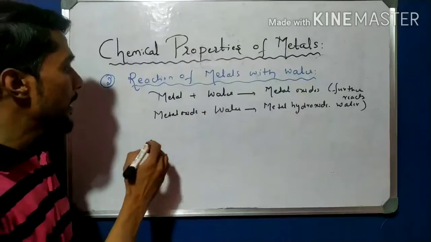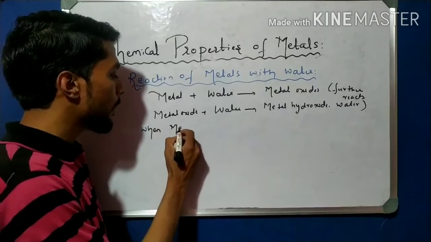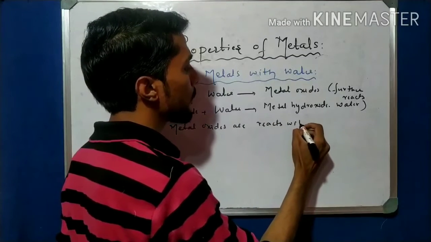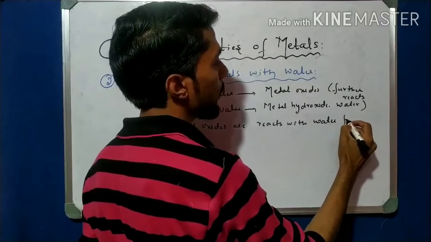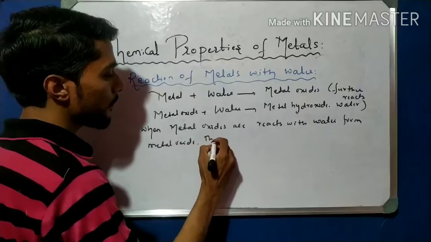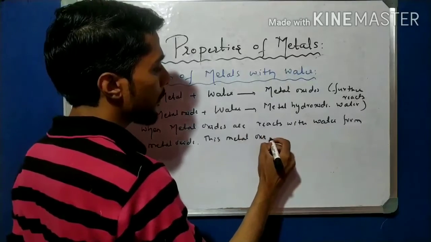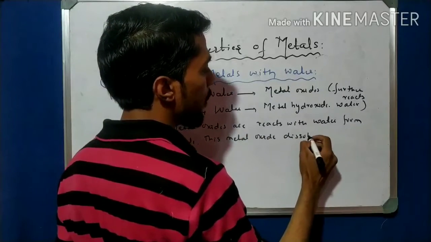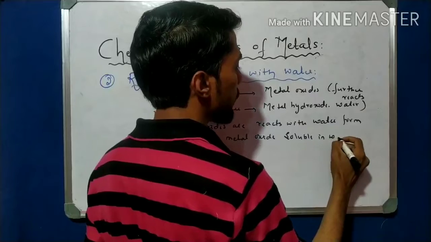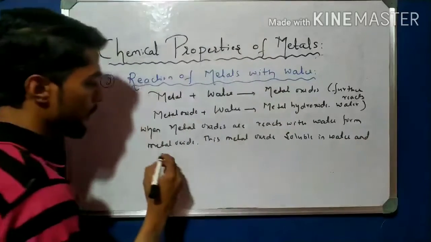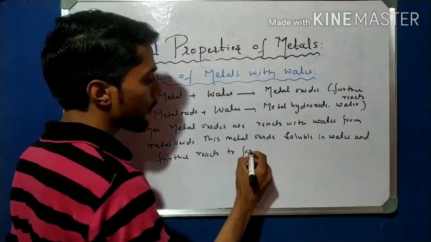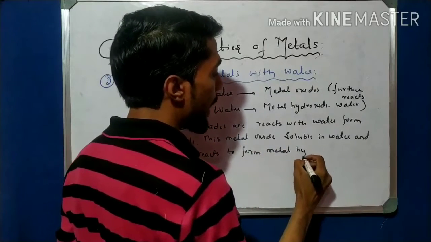So we write: the metal oxide is soluble in water and further reacts to form metal hydroxide.